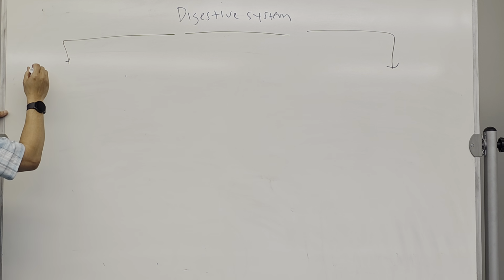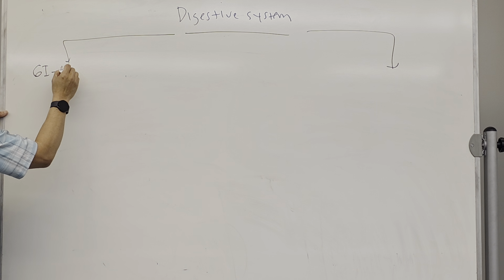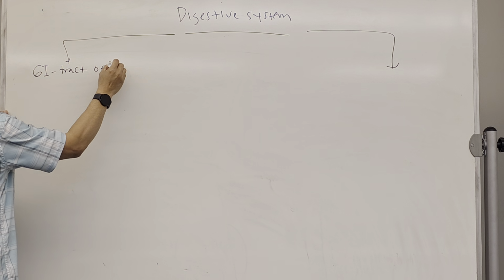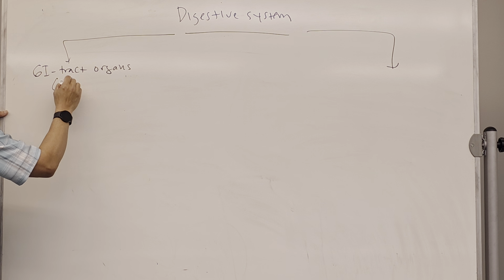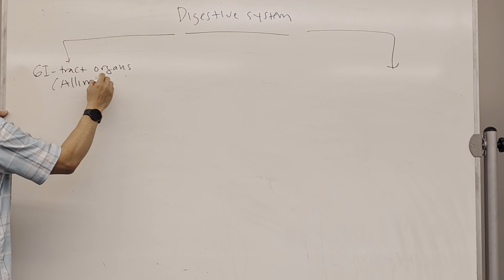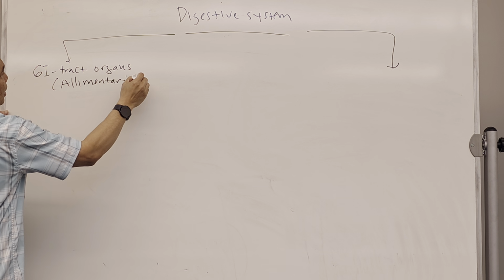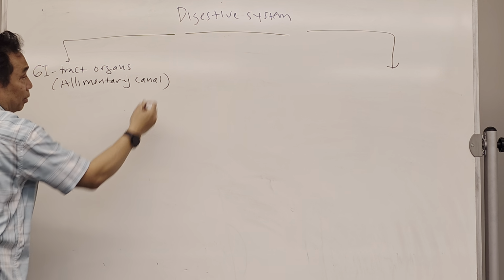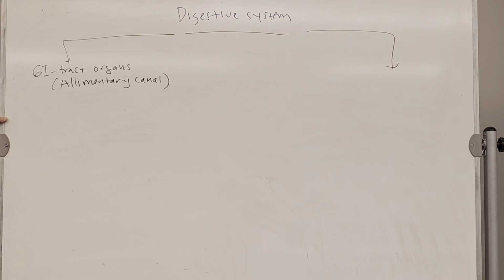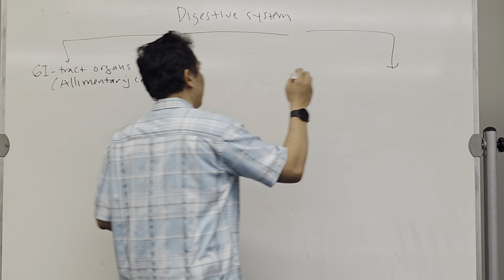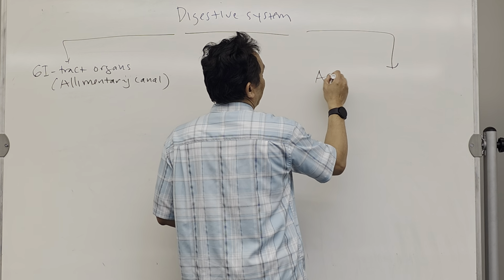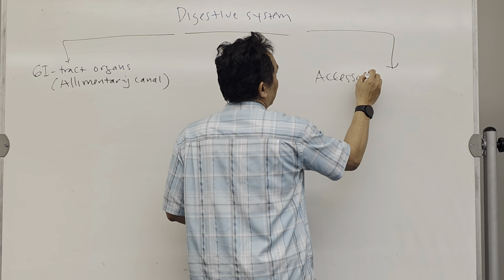The first one is called the GI tract organs, which is also known as the alimentary canal, because it will make a pathway or canal. And the second part is called the accessory organs.